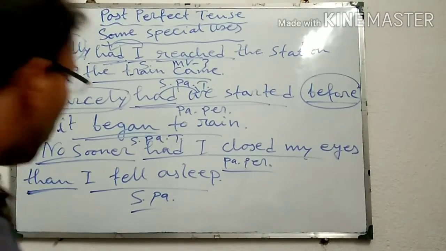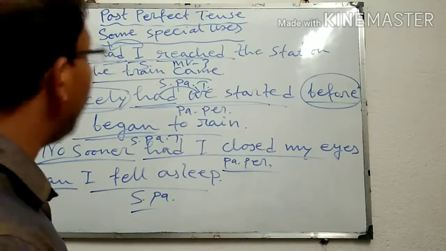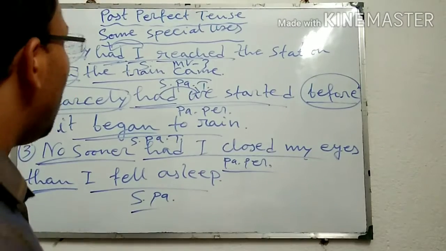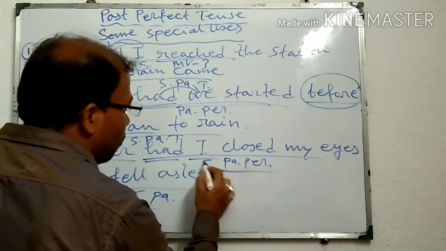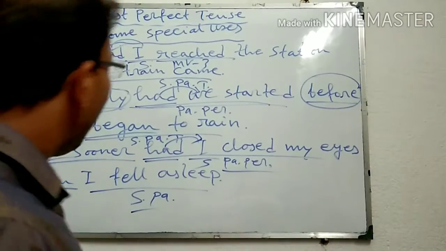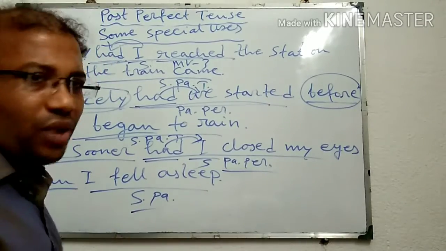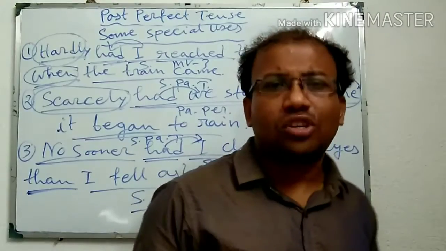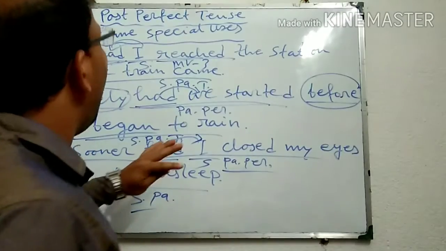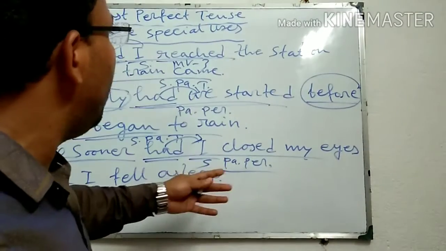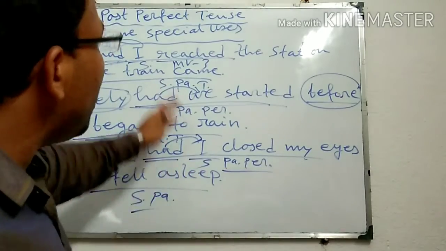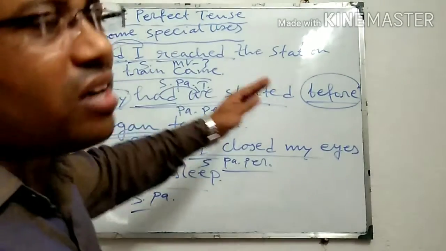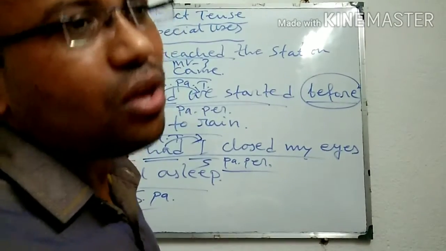And also note one thing, when I am placing hardly, scarcely or no sooner at the beginning of the sentence, we should place had just before the subject. These are the special uses of past perfect tense, where between the two completed actions of the past, the second event occurs just immediately after the first event.